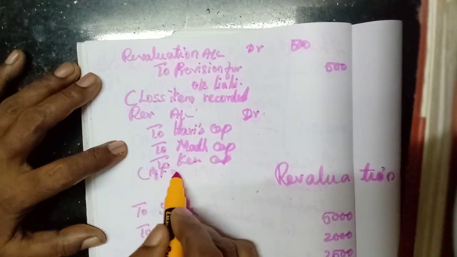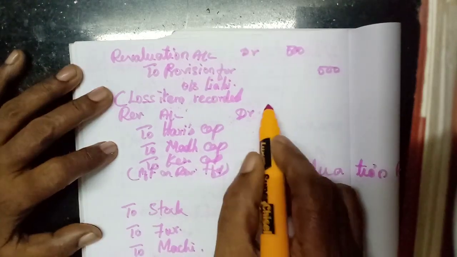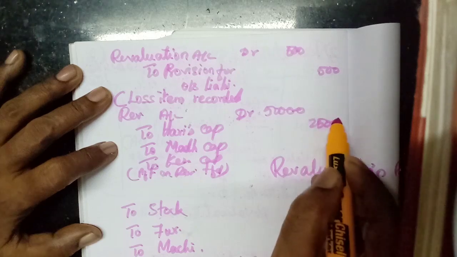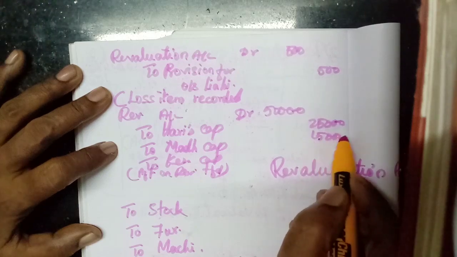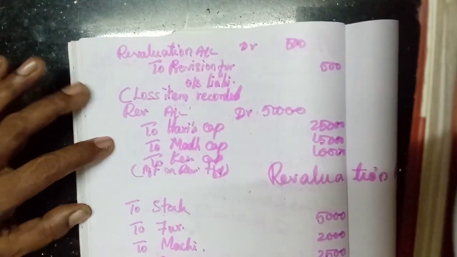Profit on revaluation transferred. Okay, here total 50,000, here 25,000, 15,000, 10,000. That's all. Okay, that problem got over.